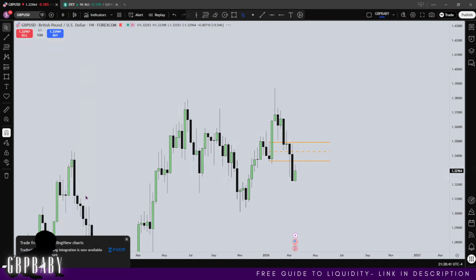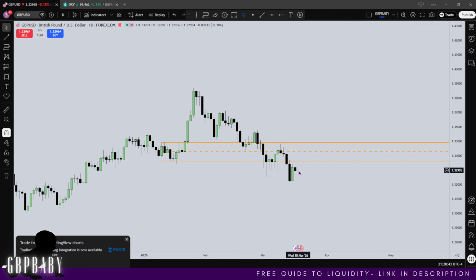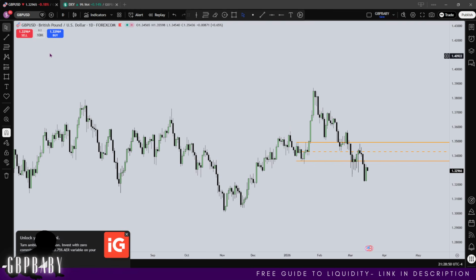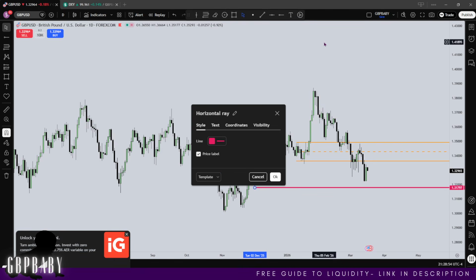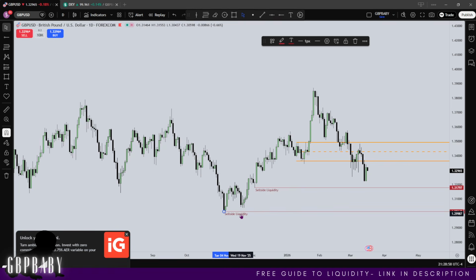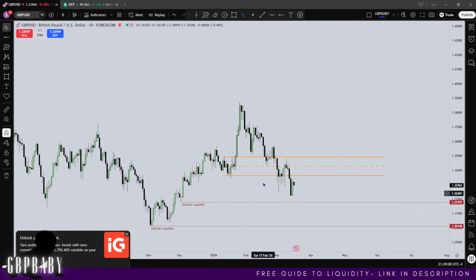So let's go down to the daily, and you can see again, we traded higher. I want to see us tap a little bit higher into it. I want to see some more premium pushing, maybe wicking into it, but then I'll be looking for shorts to then start running for sell stops. And sell stops are going to be hanging below relative equal lows, such as down here, sell side liquidity. And then we have some relative equal lows here and here as well for sell stops. But again, whether it reaches it this week, I don't know. But it'll be nice to see us start to push down and continue with that.